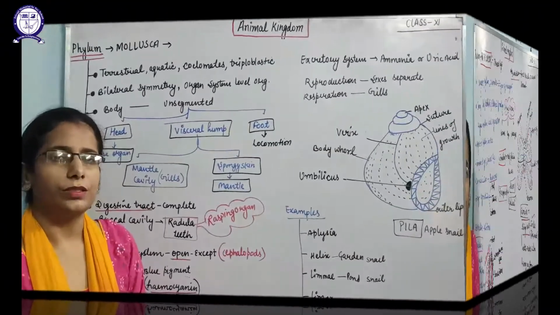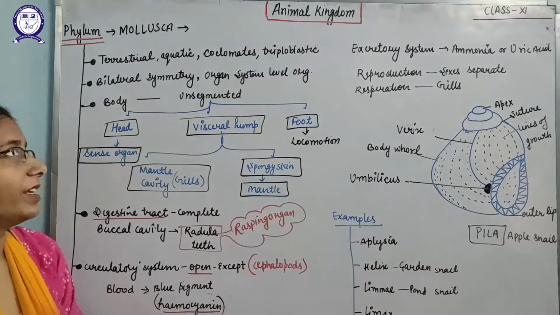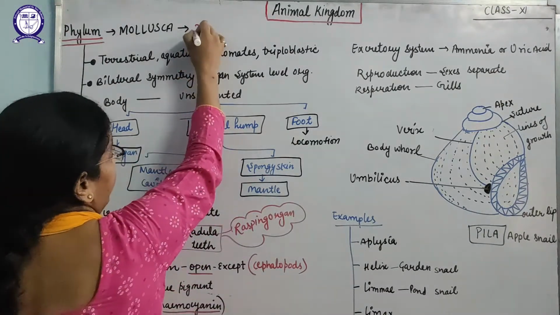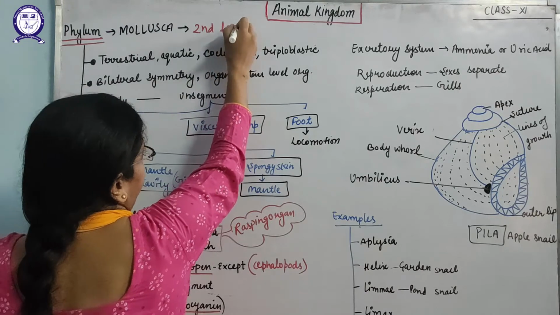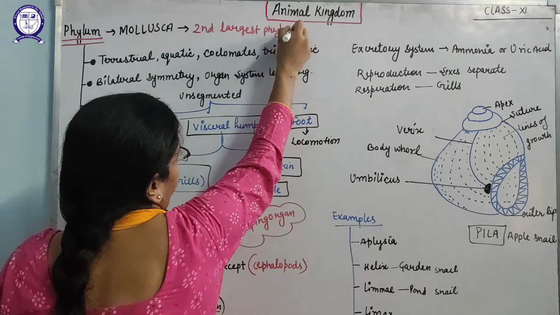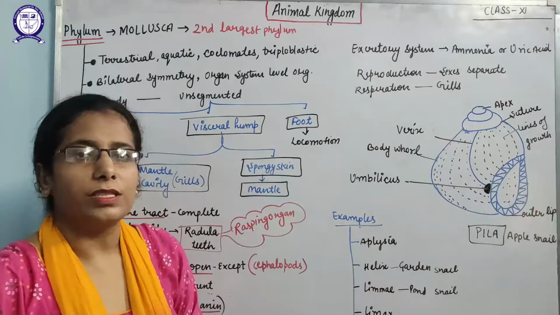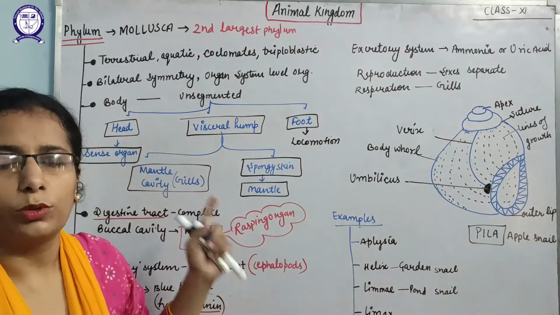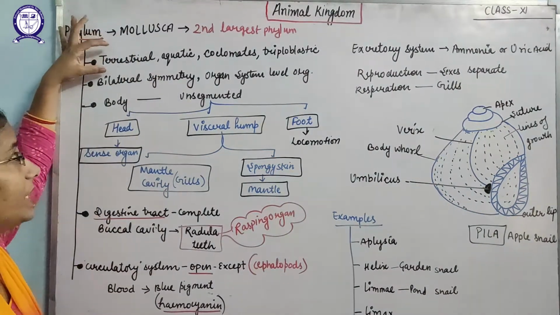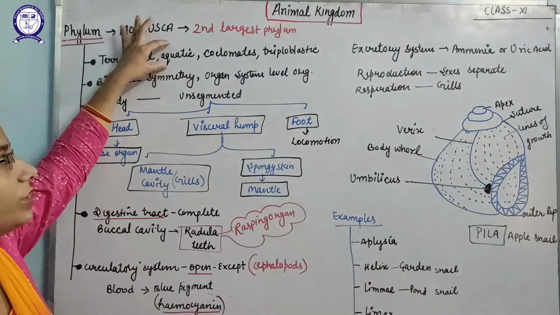Hello students. Now we are going to discuss the next phylum, that is Mollusca. Mollusca is considered the second largest phylum, because the first largest phylum was the Arthropoda. After that comes the Mollusca. These are organisms that are found on land as well as in water.